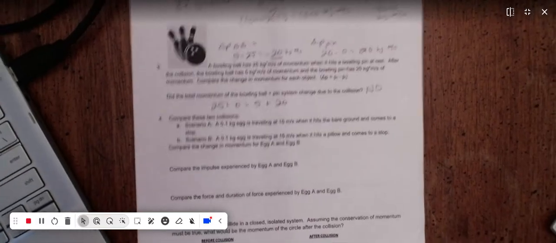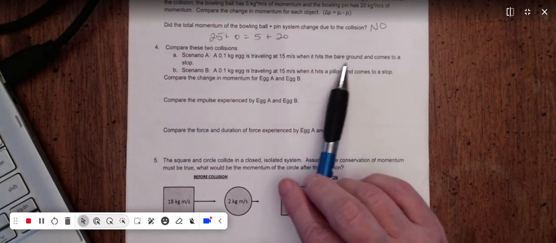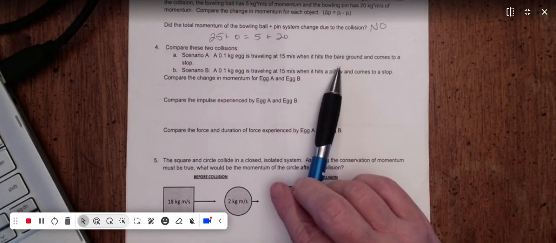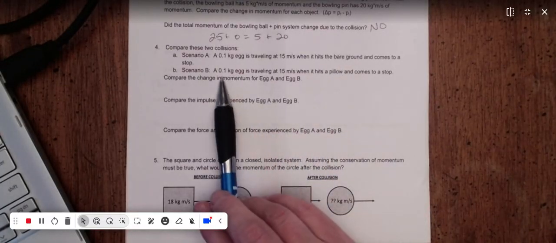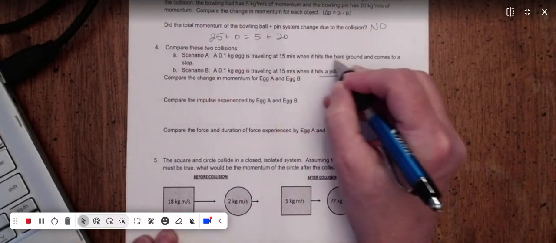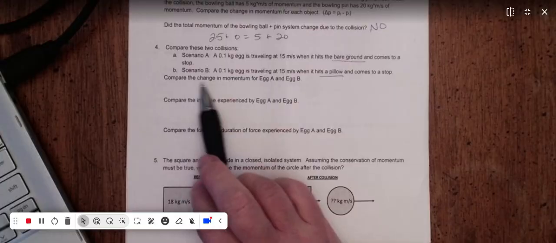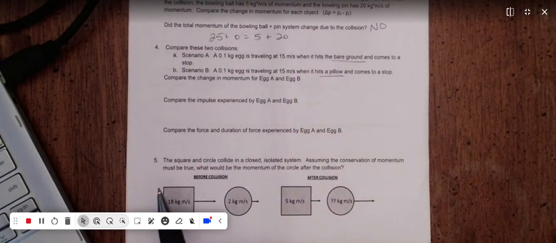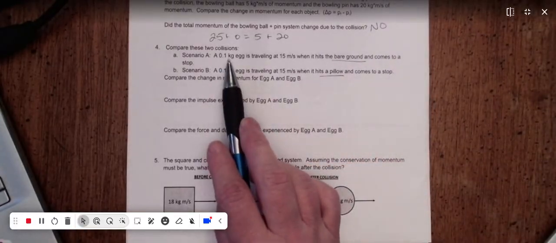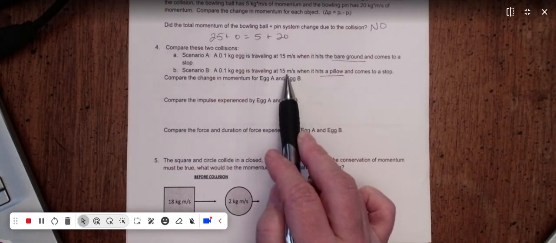Okay, compare these two collisions. An egg is traveling at 15 meters per second when it hits the bare ground and comes to a stop. So that's like the guy throwing the egg in the video, which they showed over and over, and it splatted. An egg is traveling at 15 meters per second when it hits a pillow and comes to a stop. Okay, and this is one thing that we'll talk about more this week. So, change in momentum for egg A and egg B. They have the same mass. They're traveling at the same initial velocity, and then they both come to a stop.